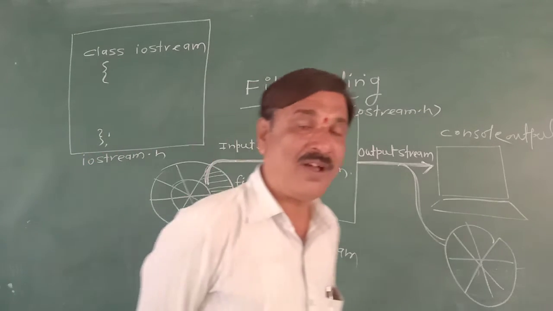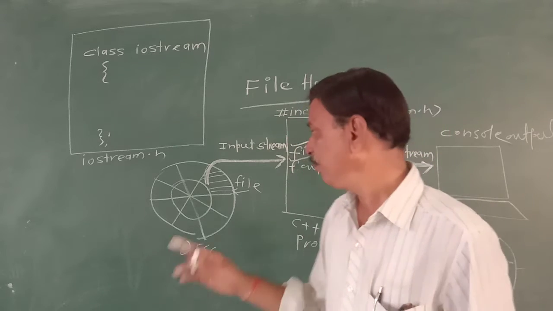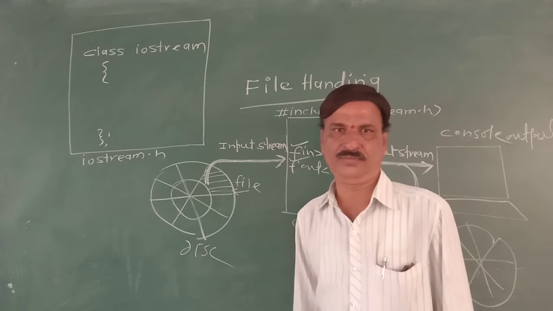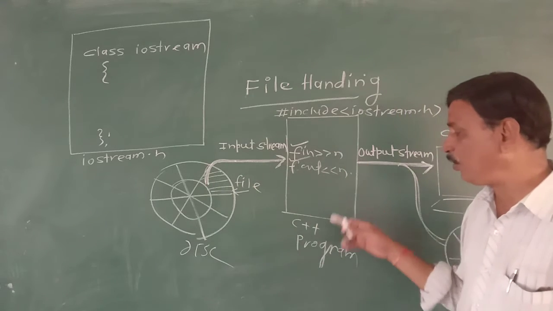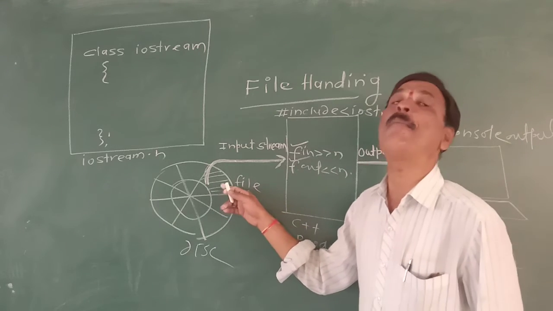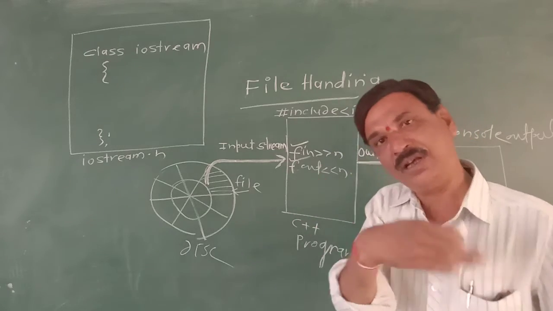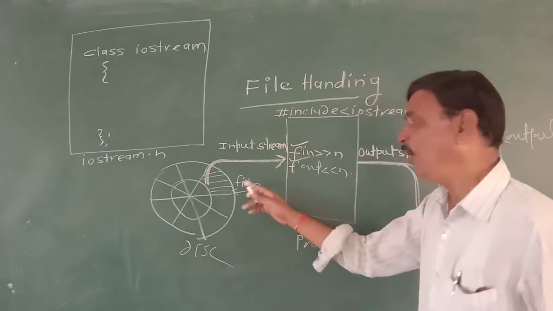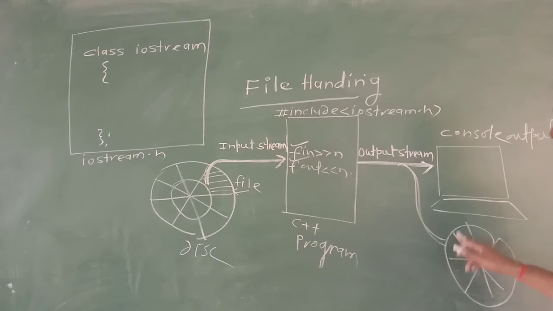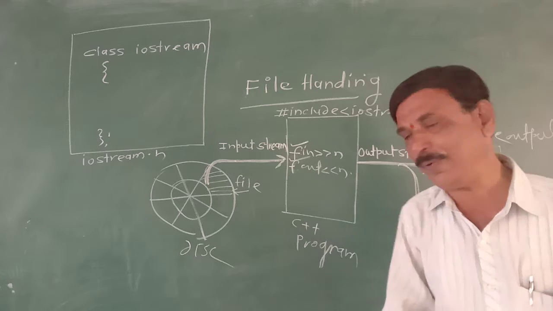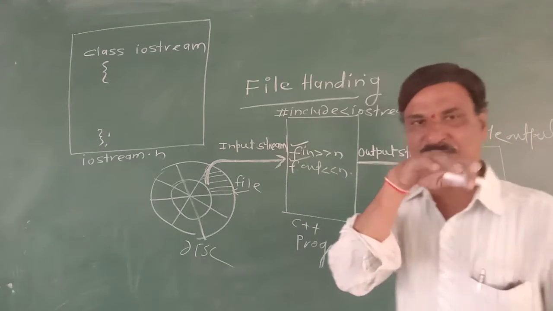So whenever we want to read data from a file, or when data is to be supplied to the program from a file instead of the console, instead of Cin, write down Fin. Whenever processed data is sent to a file instead of the console output device, this is the output stream, but a file output stream.